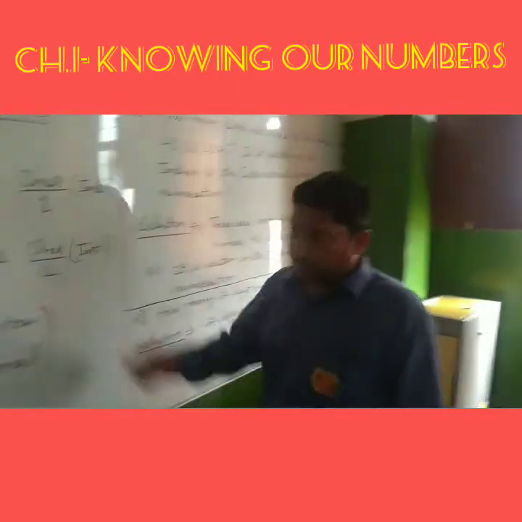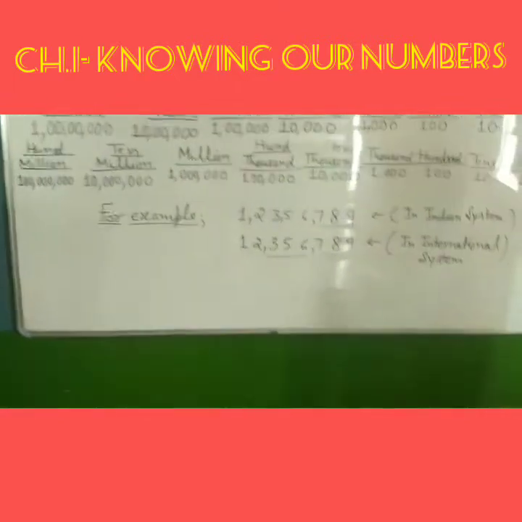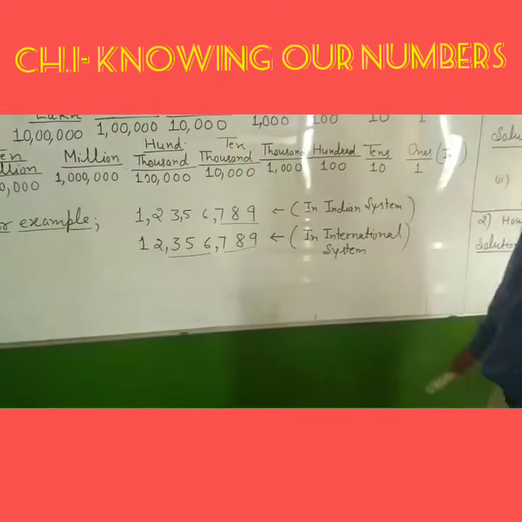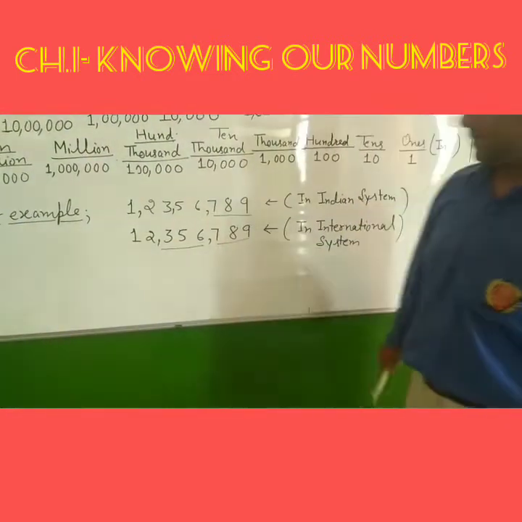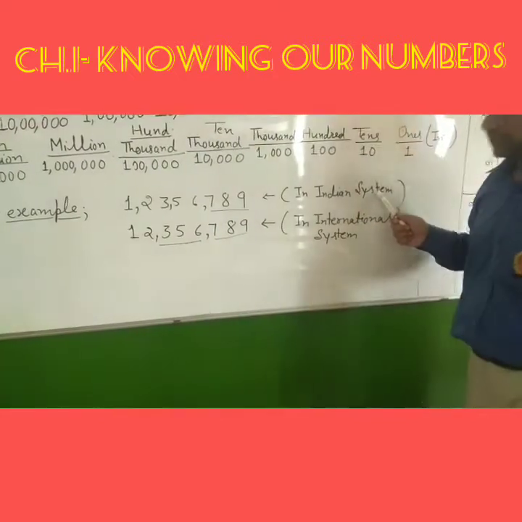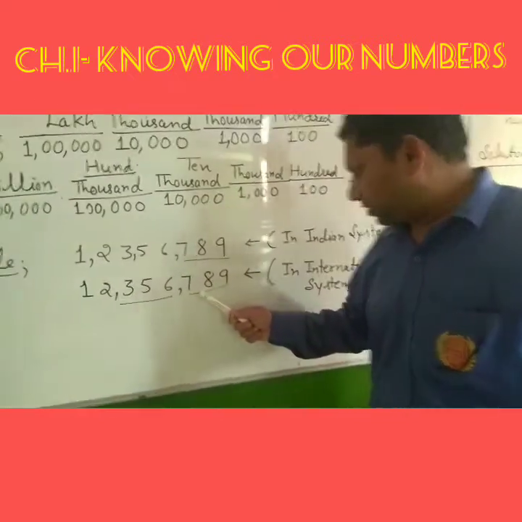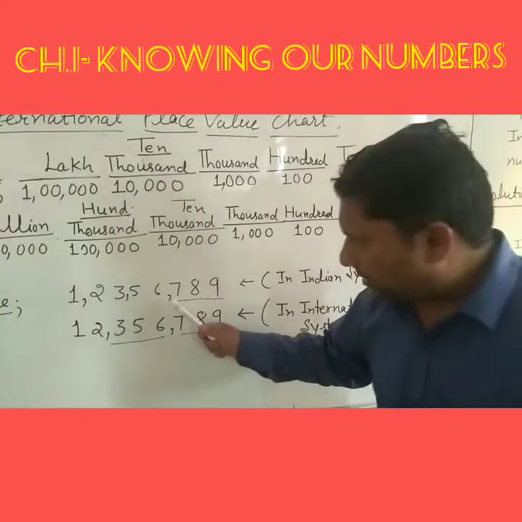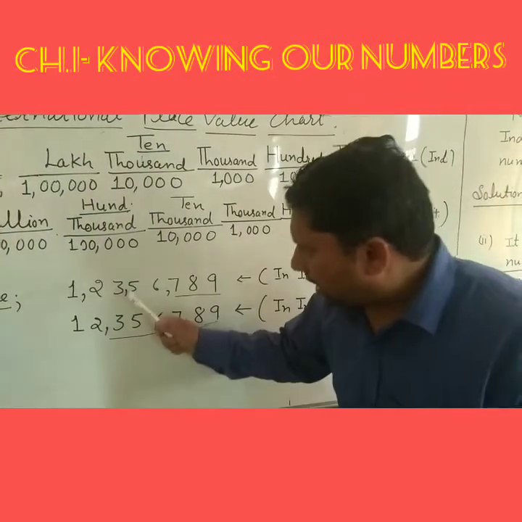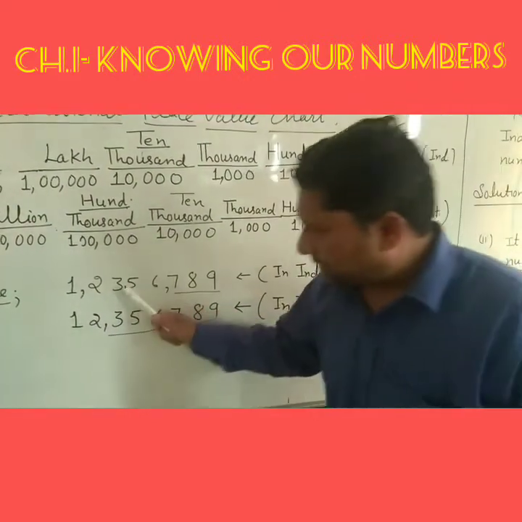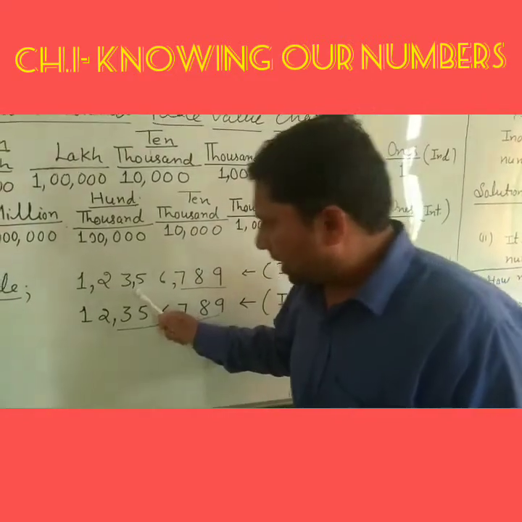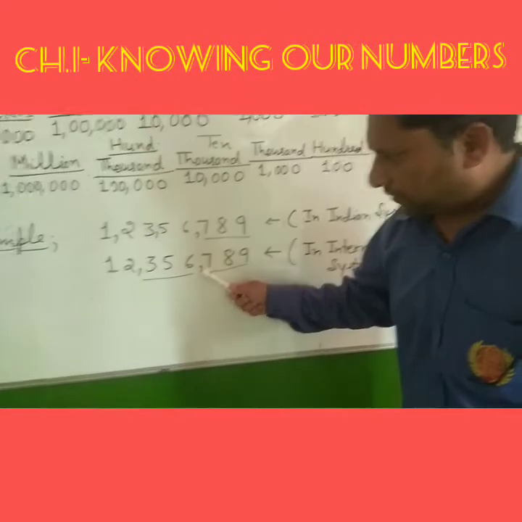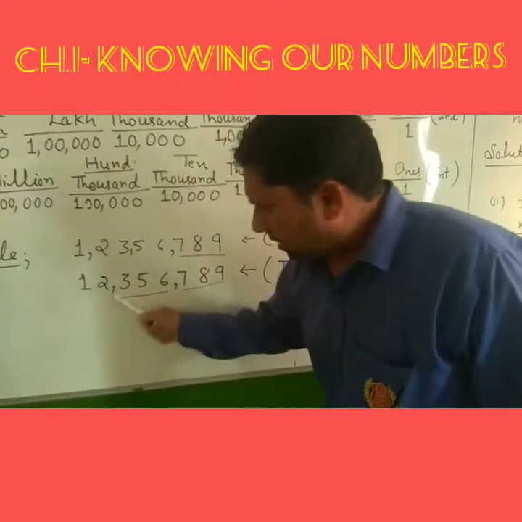So now see this example. In this example you can see here, in this number we have put the commas according to the Indian system of numeration, and here we put the commas according to the international system of numeration. In this number, the first comma is put after 3 digits and the next comma is put after every 2 digits. And in the international system, the first comma we put after 3 digits and then the next comma again after 3 digits.